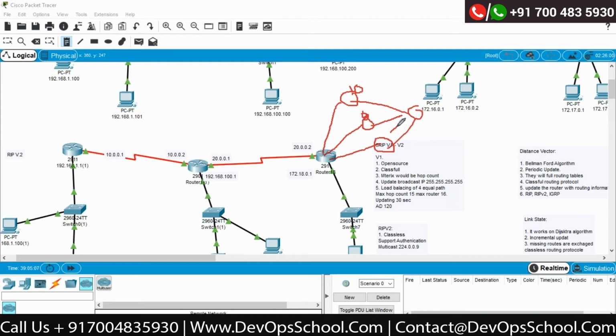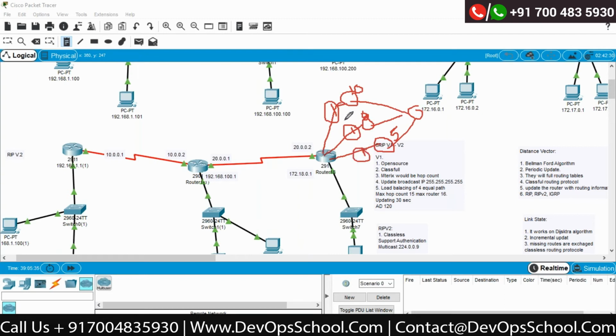This router said I do have 8 different paths. This router said I do have 5 different paths. Correct? But if I'm using the EIGRP protocol, I just want only one path, which is the best path according to this router. He will exchange only the best path. Now this router knows 10 different paths, but out of that 10, he knows who is the best one.